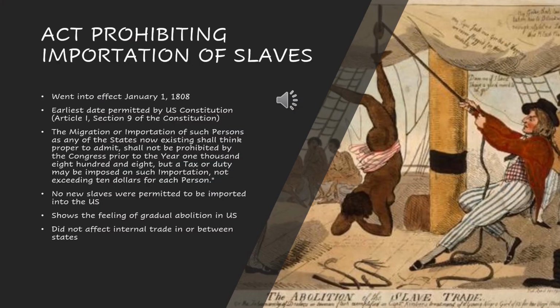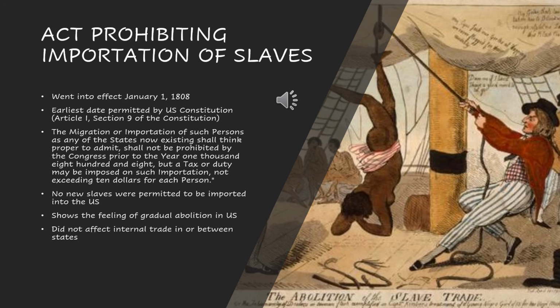So it's been this theme in the 19th century that gradual abolition needed to start to be a topic of conversation. So as we talked about with New York during this time period, in 1799, New York is making these steps to gradually get rid of slavery, and it's not happening overnight. And this is exactly what this act prohibiting importation of slaves is doing.